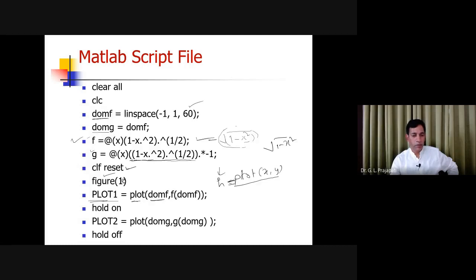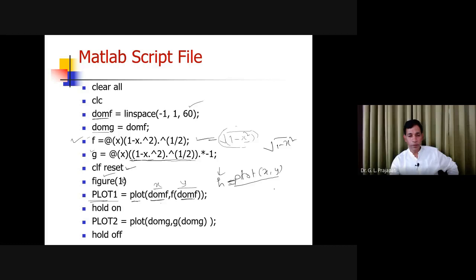So you are calling the anonymous function f, and what arguments do you need to give? This is the vector you are going to supply. So x is a vector now. Dom f is what? You have 60 values, and this is the vector, and you are calling this. So you are going to plot. This is the x value, and this is the y values. So you are going to plot x, y.